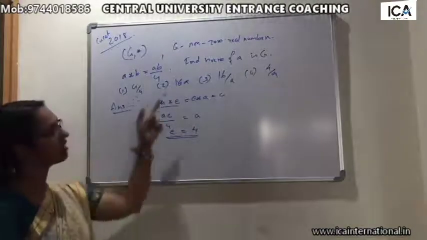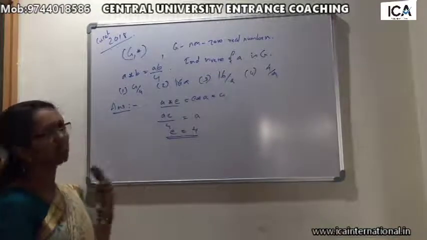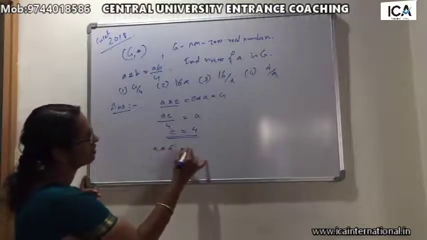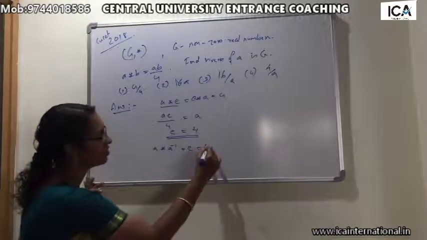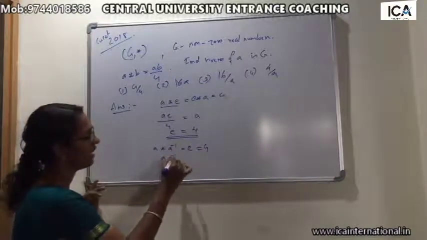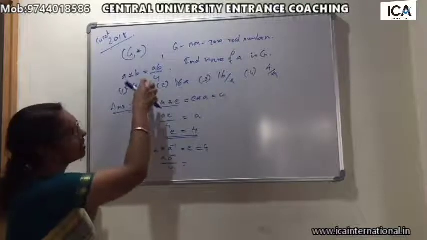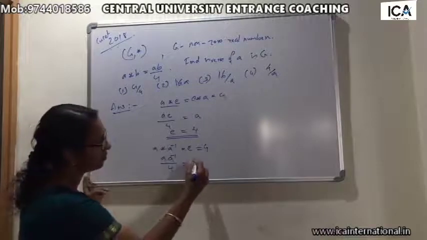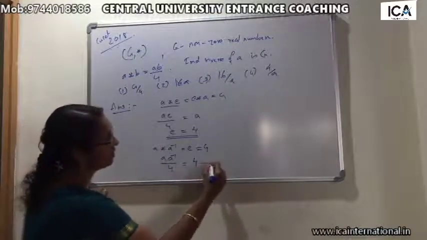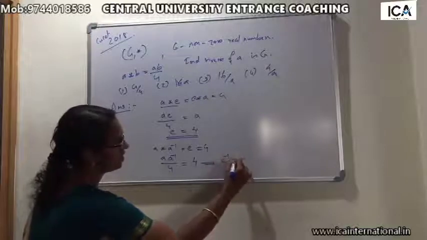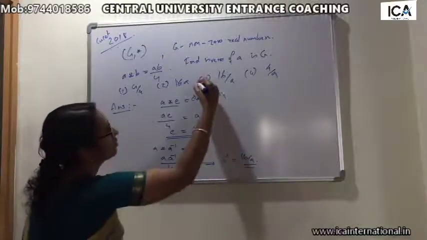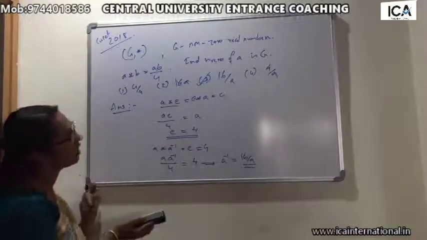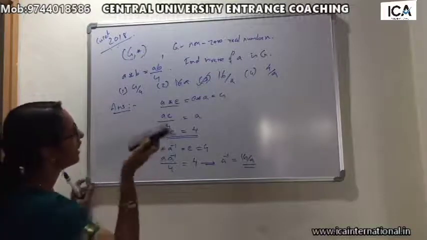Now from here, next we can find the inverse. We have the third property, inverse of A, that is A star A inverse, which we know is E. E here is 4. Now A star A inverse means A inverse by 4, as defined in our question. So A inverse by 4 equals 4. That means A inverse equals 16 by 8. So the third one is the answer. These types of questions are mostly asked about the inverse of an element.